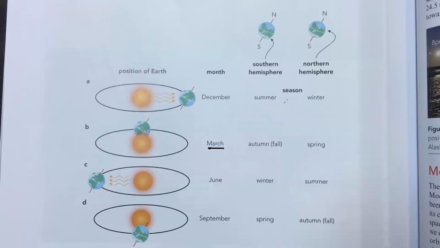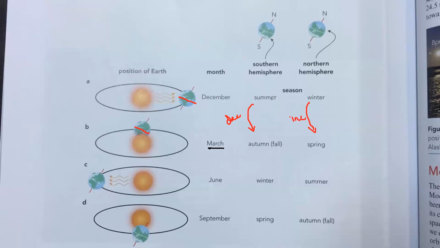Initially the southern hemisphere was receiving more energy, but when it changes its position, the amount of energy received by the southern hemisphere will start to decrease, and the amount of energy received by the northern hemisphere will start to increase.